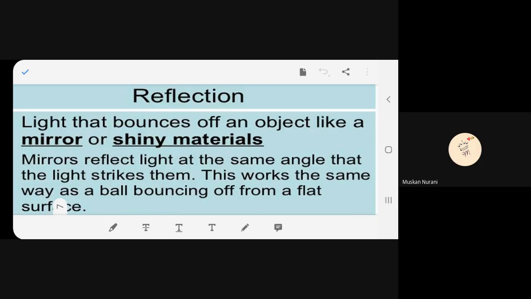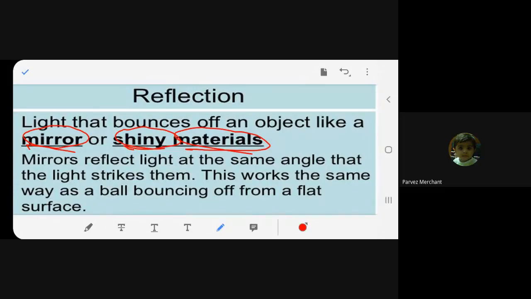Reflection is a must for us to see any object. If it does not reflect, we cannot see the object. You agree? Yes, ma'am. Now, how does it bounce? How does it reflect? Either it is a mirror or a shiny material, glossy material. Is it clear? Yes, ma'am.